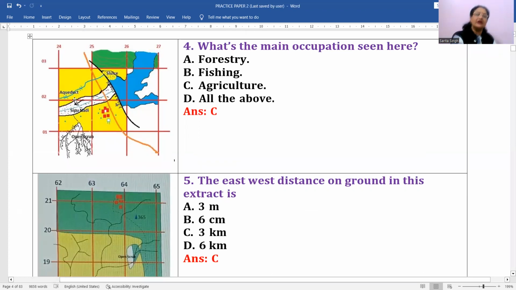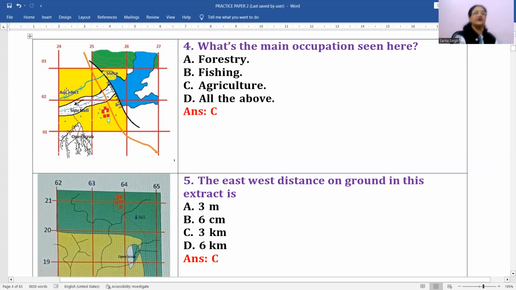Okay, so if you say the occupation is agriculture, you will find many points here that actually support agriculture. One is that there is an embankment, right? One embankment or dam, you can say, it's there to provide water. Number two is that an aqueduct is there, right? It is providing water to the entire agricultural land.